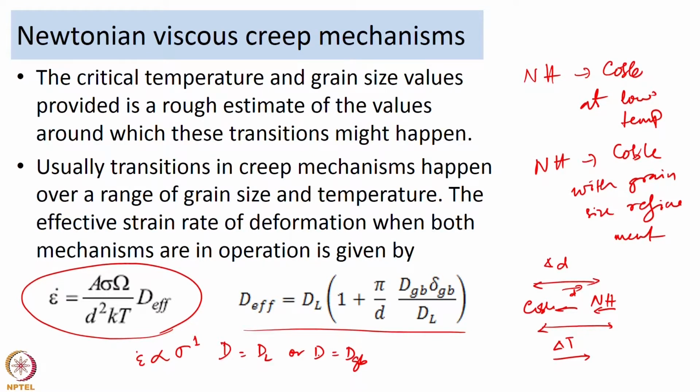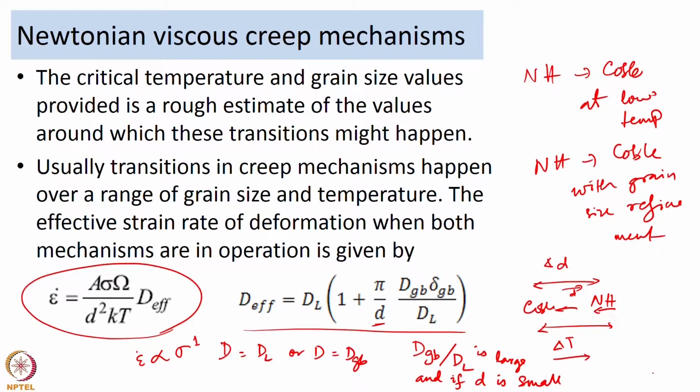Now, one of the things to note from this equation is this: if D_Gb by D_l is large and if d is small, then the contribution of Coble creep to the effective diffusivity, or to the total strain rate, is going to be higher.